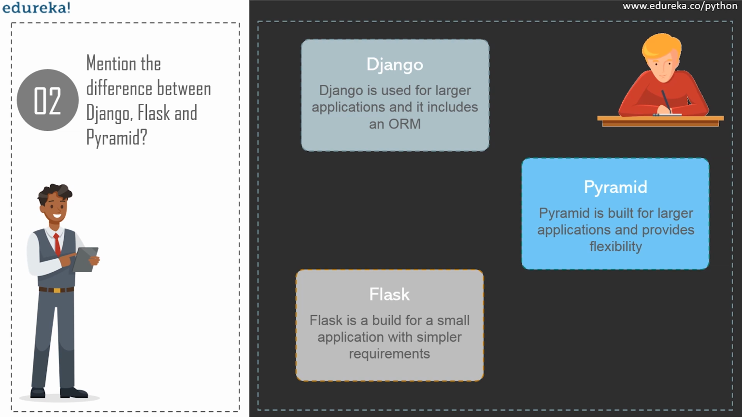Pyramid is highly configurable. Django, on the other hand, can also be used for larger applications just like Pyramid, and it also includes an ORM. ORM stands for Object Relational Mapping layer. This layer can be used to interact with application data from various relational databases such as SQLite, MySQL, etc.